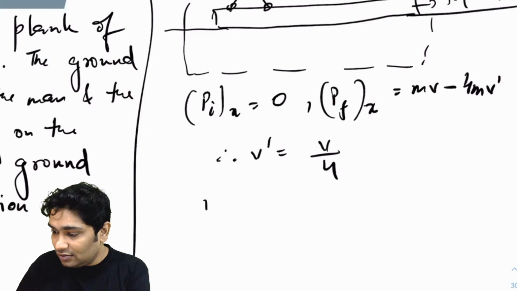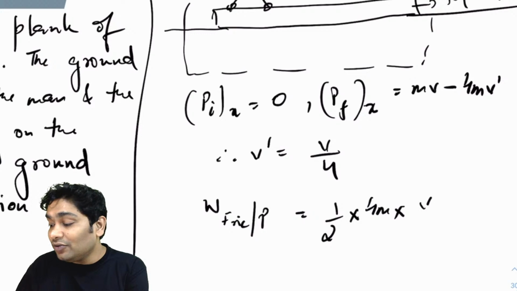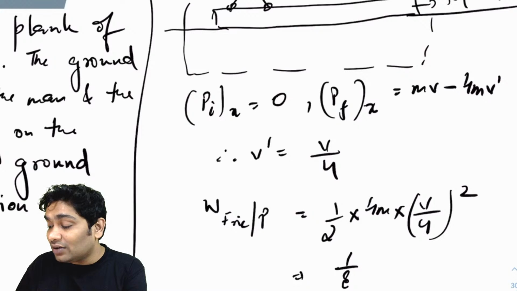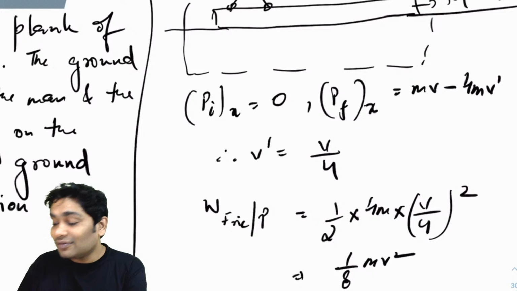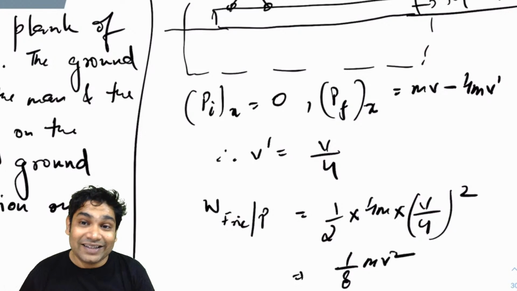Work done of friction on plank. That will be half times 4m into v by 4 whole square. Alright, half mv square. So let's see how much this comes out to be. This will come out to be 1 over 8 mv square. Alright. Now you will need to remember one small little thing.